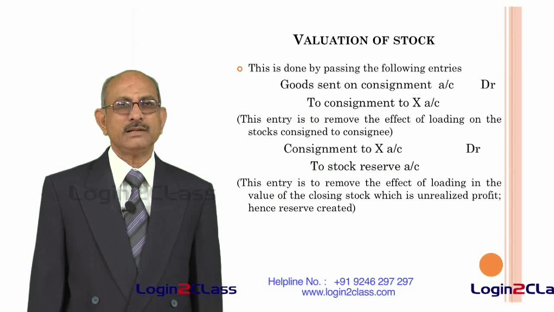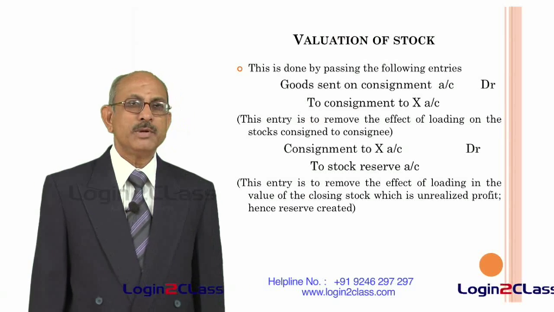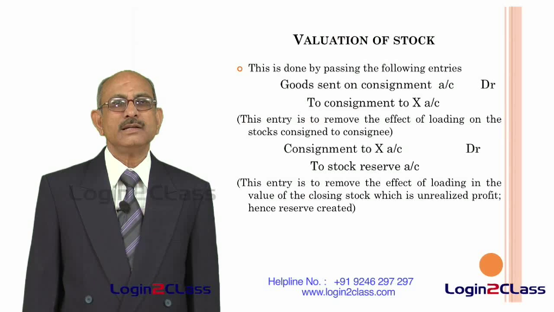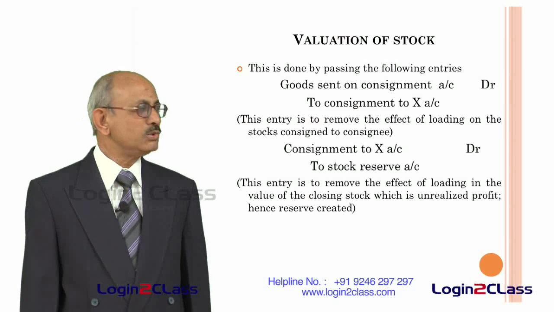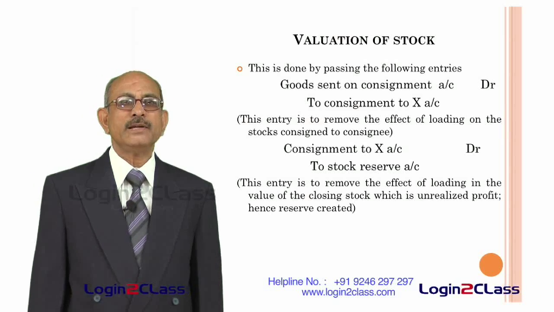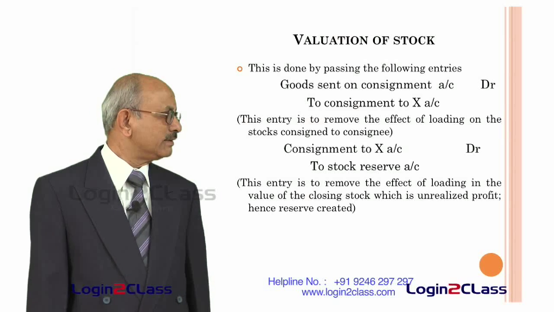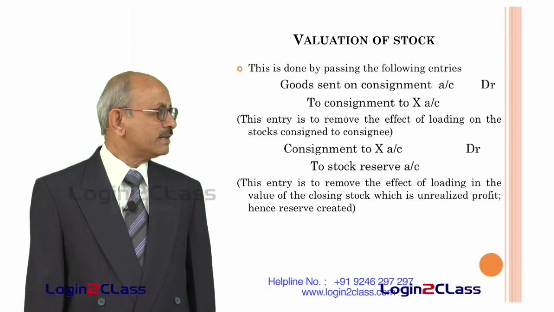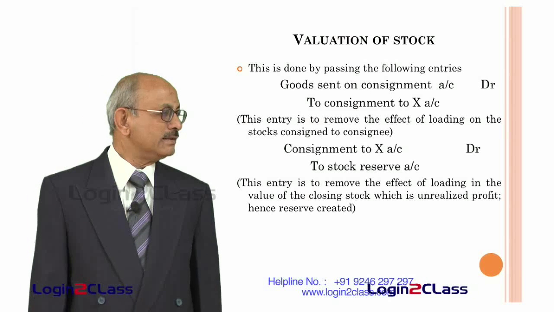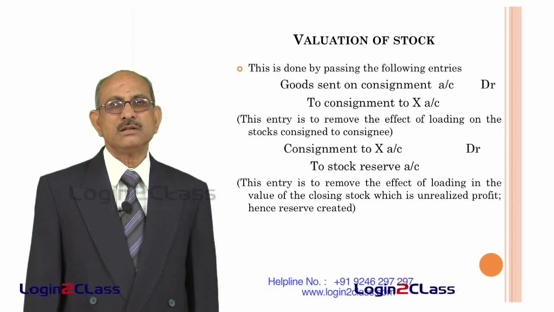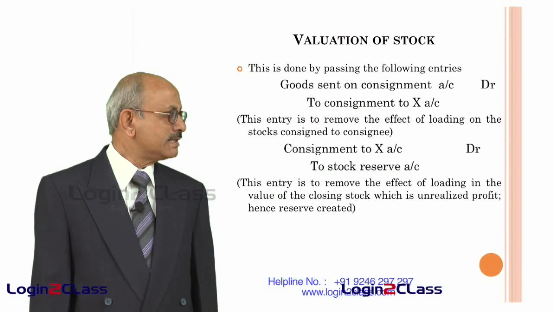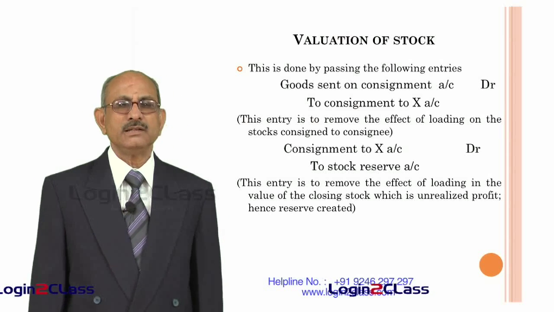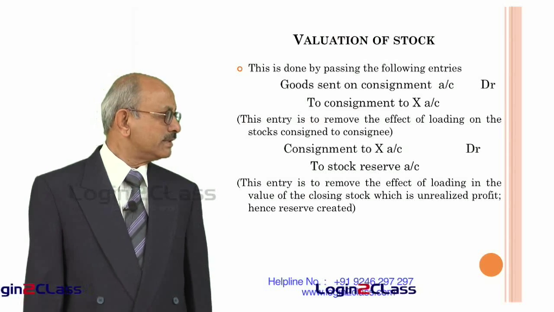That means actually the cost is not higher, but it is shown to be higher in the pro forma invoice in order to deliberately avoid revealing the information to the consignee. So the stock reserve account created will remove the effect of loading which has been done in the closing stock on account of increased invoicing of the goods by the consignor.